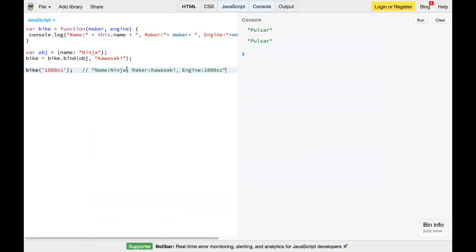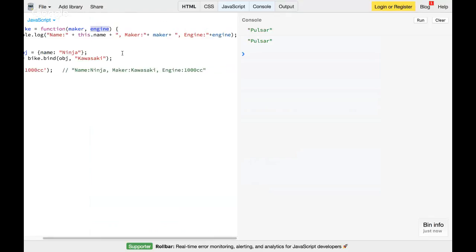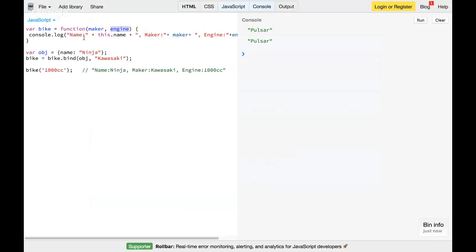In this example, I have a bike variable which is assigned a function, so it behaves as a function only. It takes two arguments: the maker and the engine of the bike. I'm just console logging everything. Name is this dot name, so I'm printing the current execution context dot name. Maker is maker and engine is engine, whatever I receive in the function as parameters. I also have a variable obj, where the name is ninja.